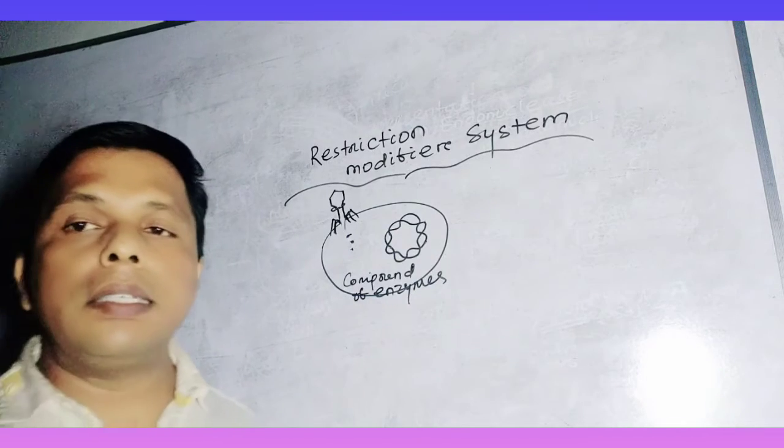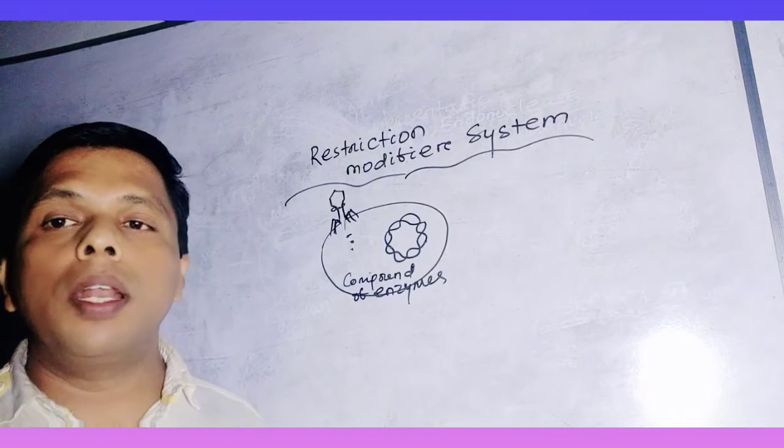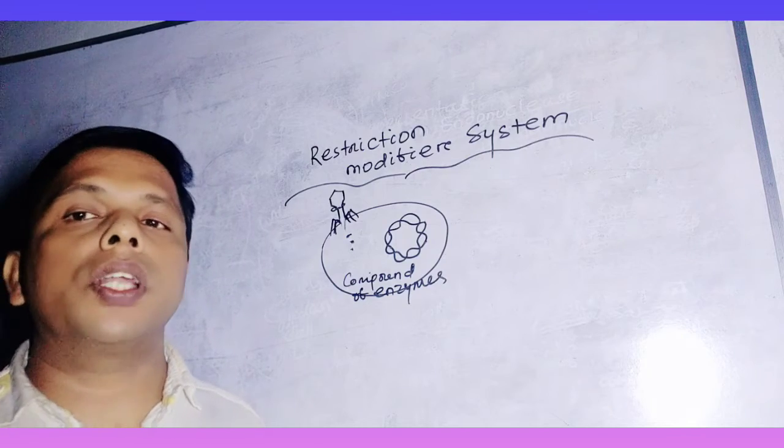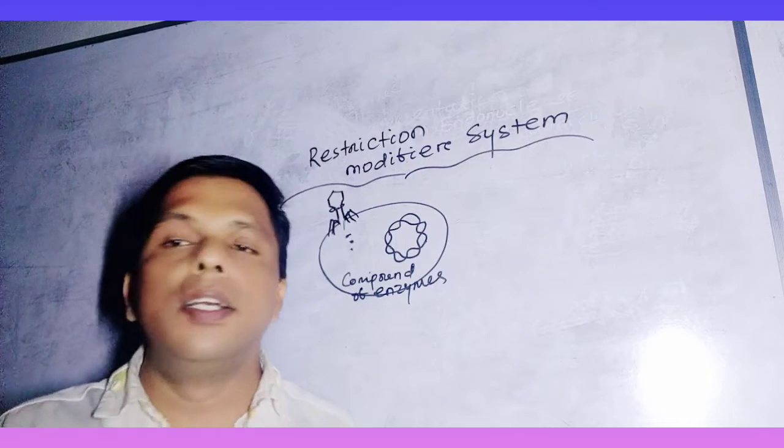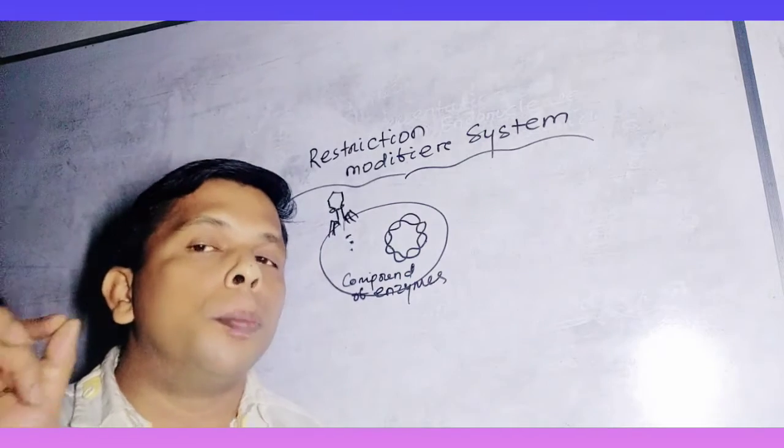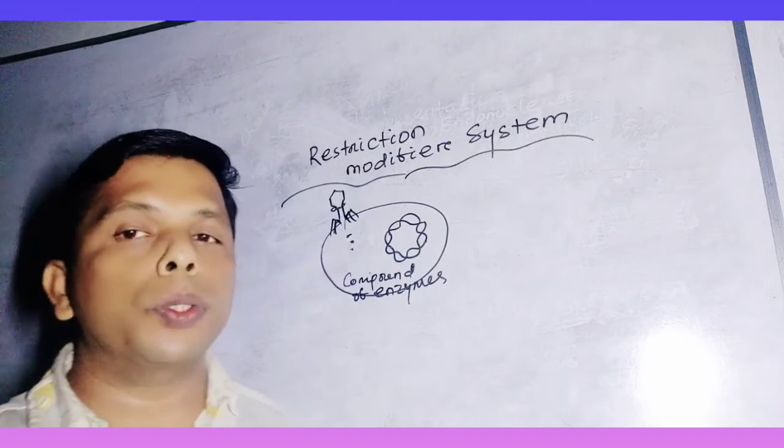This is the usual nature of restriction endonuclease. It restricts the multiplication of viral components inside the host.